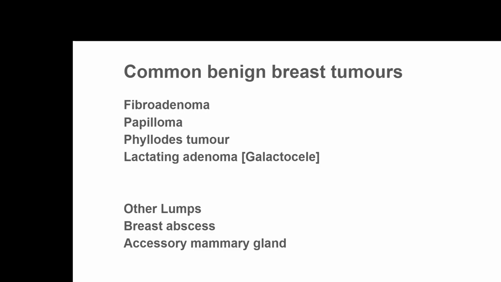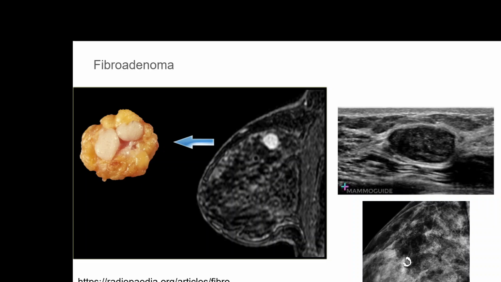Among the common benign masses in the breast, again there could be a huge list of conditions, but I will just refer to the common conditions which often produce confusion with breast cancer from the clinical point of view: fibroadenoma, papilloma, phyllodes tumor, or lactating adenoma, which is also called galactocele. In addition to these benign tumors, there could be other conditions which can present similarly: the breast abscess and accessory mammary gland. Accessory mammary gland is an abnormal situation.